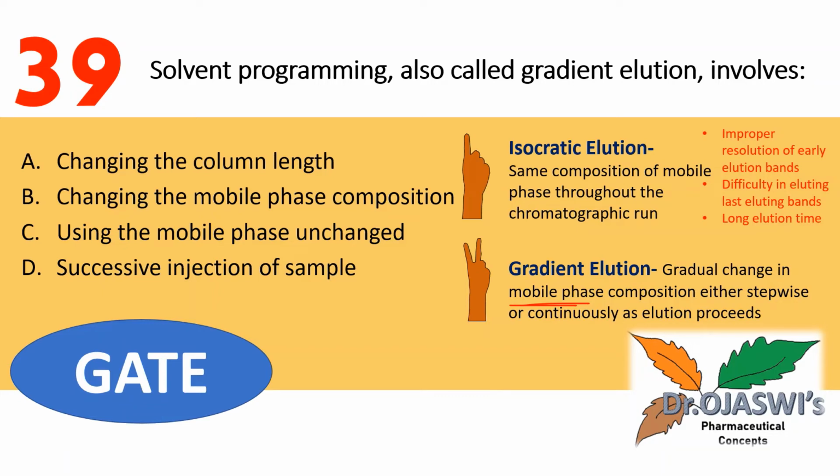Isocratic elution usually has some disadvantages or limitations, such as improper resolution of early elution bands, difficulty in eluting last eluting bands, and long elution times.